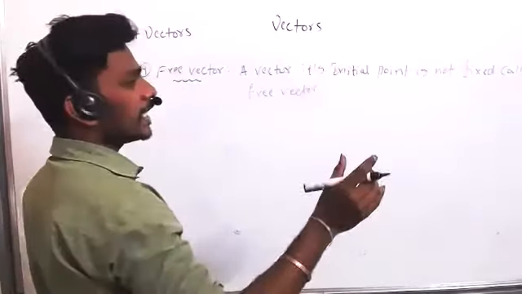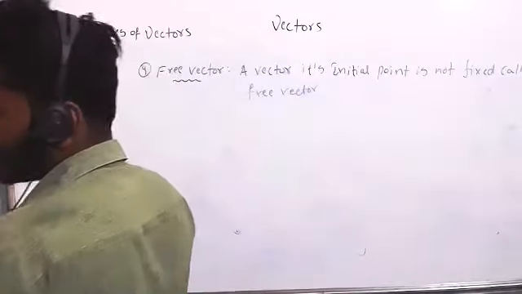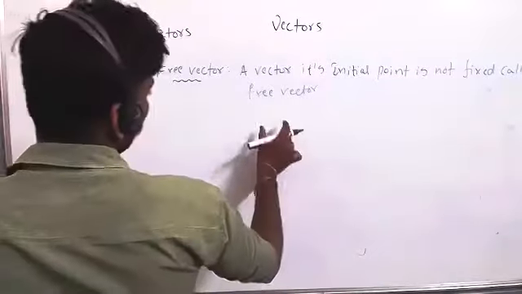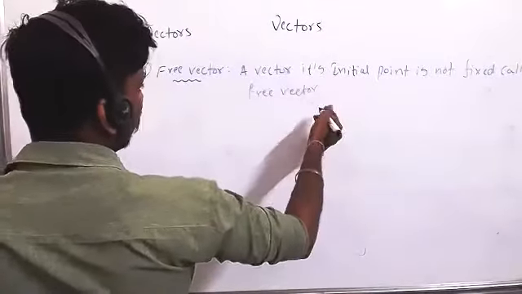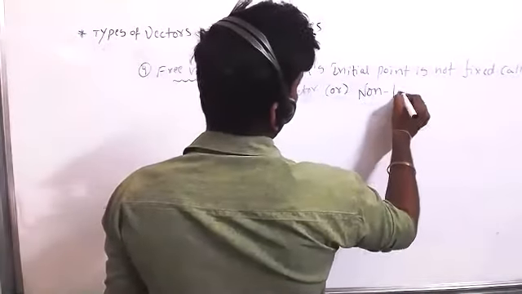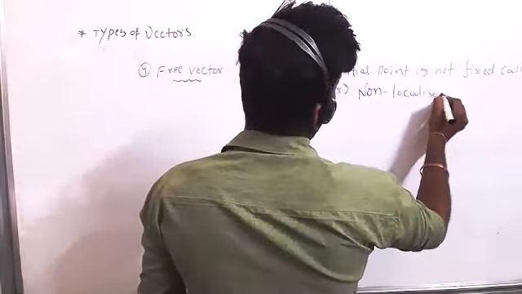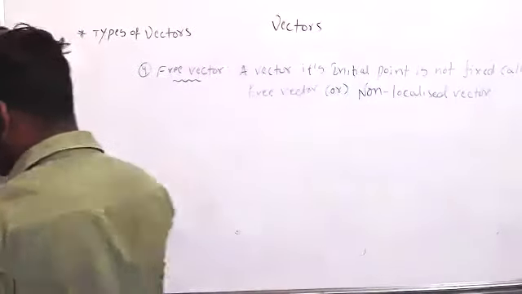A vector's initial point means the origin, the point from where it starts. If where it will start is not fixed, that is called a free vector, or also called a non-localized vector.